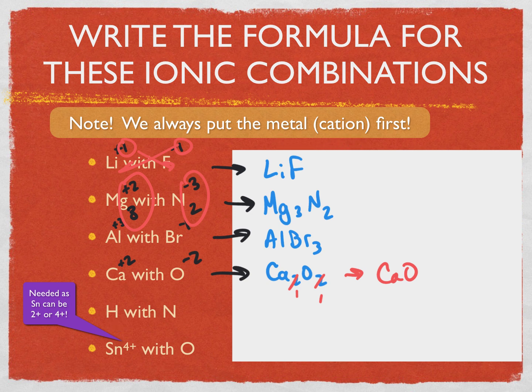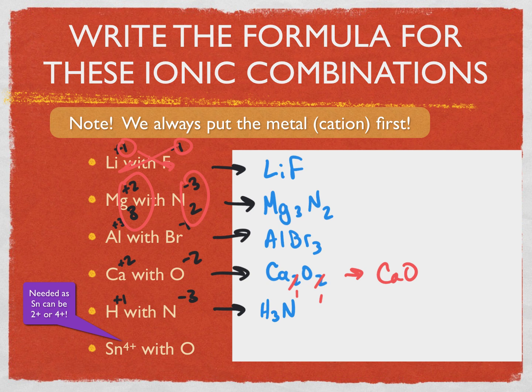In this next one, since hydrogen is listed first, we're always going to put the metal or the cation first. So this is one where hydrogen is acting as a plus 1 charge, and nitrogen, because of its position on the periodic table, is acting as a negative 3 charge. And if you crisscross the charges or find the lowest common multiple and figure out the right ratio, what you get is H3N.